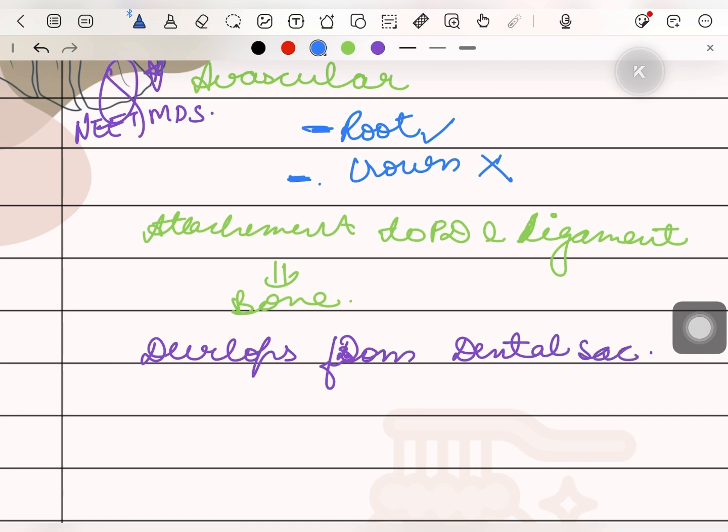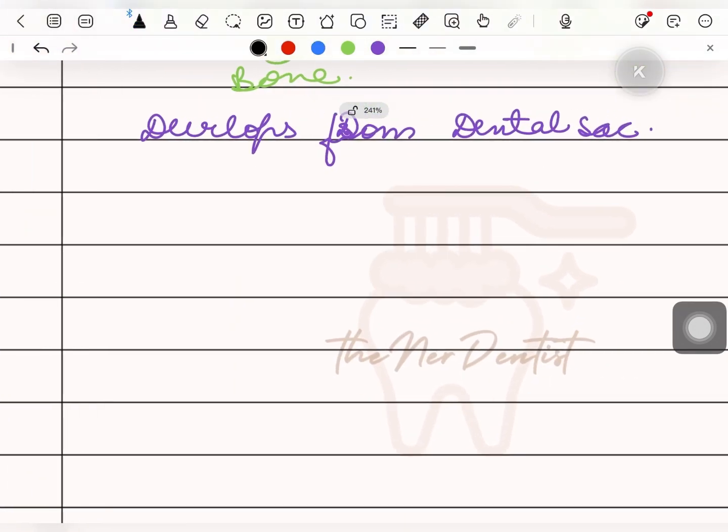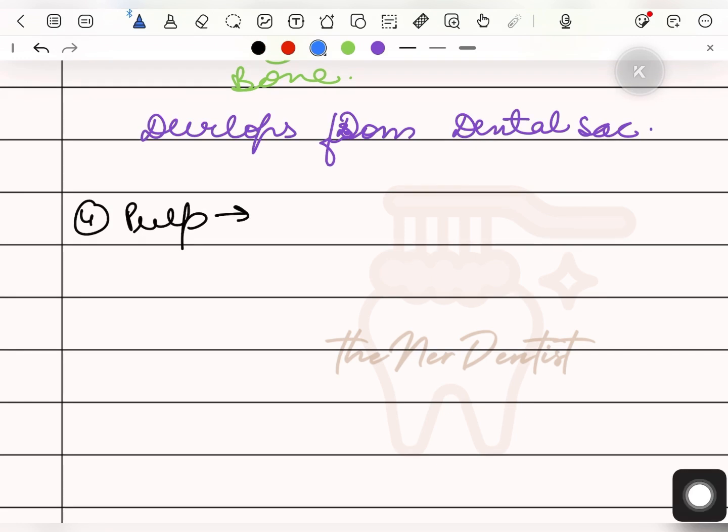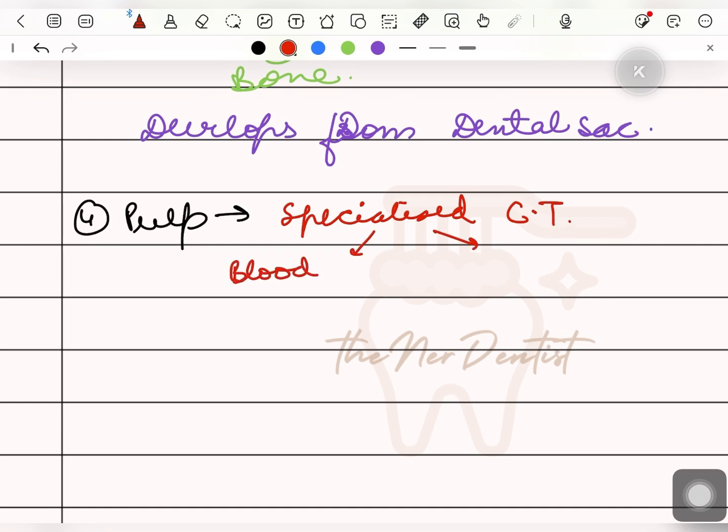We will do this in detail when we do histology: what is the dental sac, what is the dental papilla, what is the enamel organ. Fourth is pulp. Pulp is a specialized connective tissue and it is also a soft tissue. It has blood vessels and nerves.